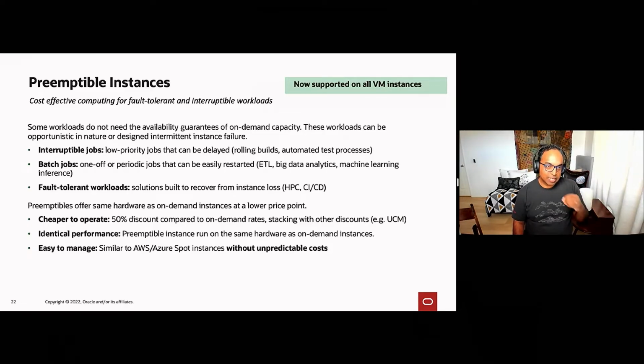And the pricing is simple, right? It's a 50% discount, and it's a consistent price. Regardless of the region, regardless of the time. So you don't have this variable pricing that you see on other spot instances on other clouds. And now preemptible instances are supported on all our VM shapes. So now it makes it even easier for you to run your workloads with preemptible instances.